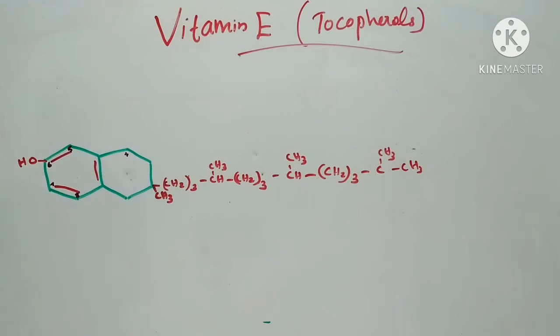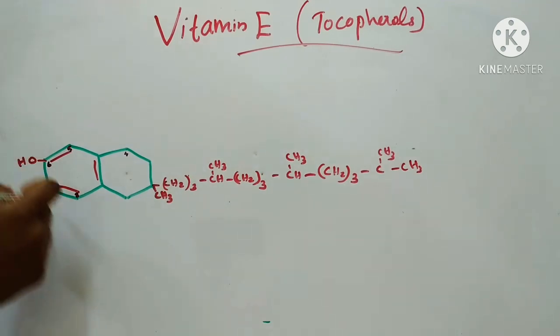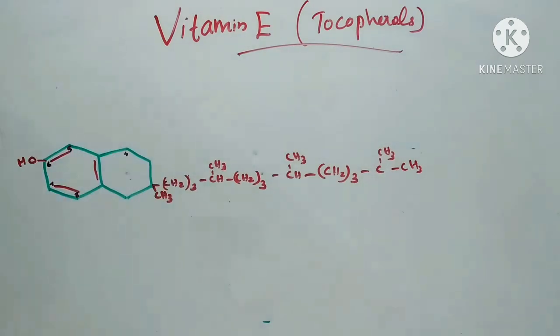Hello everyone. Today we will discuss vitamin E. Vitamin E is a fat soluble vitamin. It is otherwise called tocopherols. This is the general structure of vitamin E.